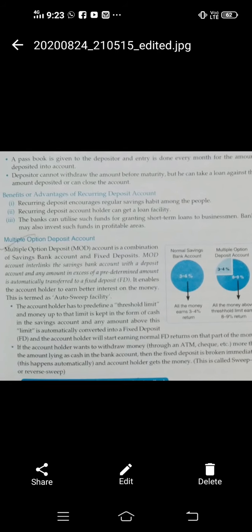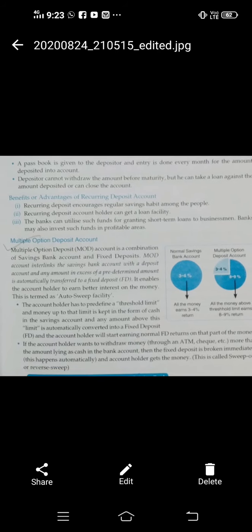Any amount above the 50,000 rupees is automatically transferred into your FD account, and the account holder starts earning normal FD return on that part of the money. Means 50,000 in the form of cash you can deposit in the saving account, and more than 50,000 rupees is automatically transferred into the FD account. On that FD account you will earn the rate of interest which the bank is providing on FD deposit.